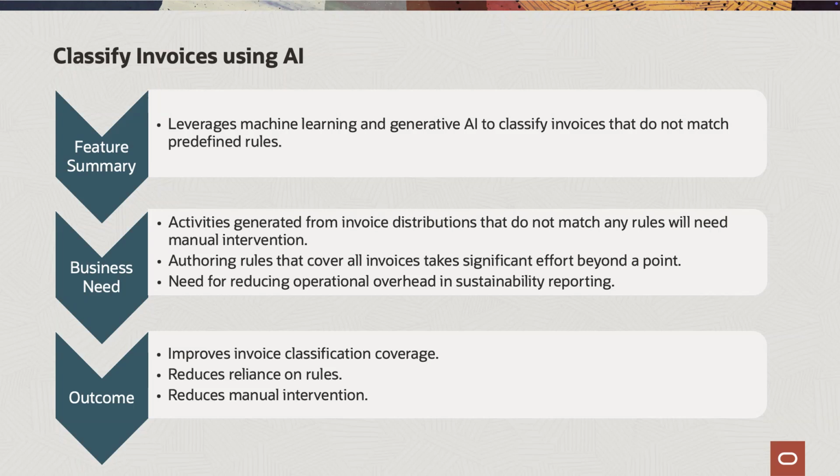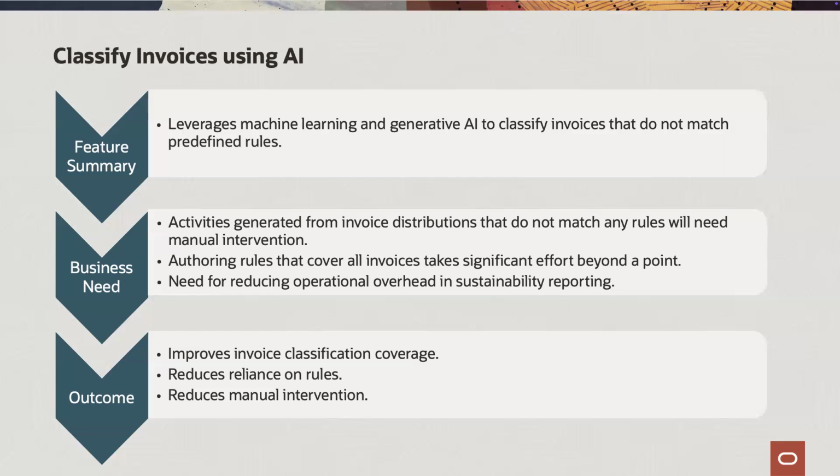Before proceeding with the demo, here are some key considerations. The effectiveness of AI-based classification depends on the number of possible classification categories. The number of emission factor mapping combinations plays a critical role. Load only those emission factor mappings that you intend to use. The second aspect is data quality. AI predictions rely on historical patterns and meaningful textual data from invoices.